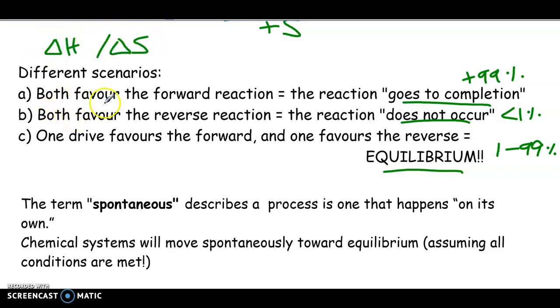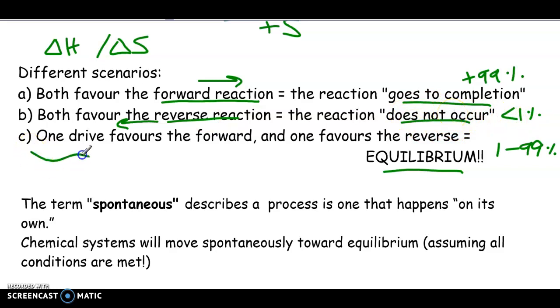If both of those natural drives favor the forward direction, it will tend to drive to completion. If both of the drives are in the reverse, which is the reactant side, then so little product will be made that we could basically consider that it did not even occur.